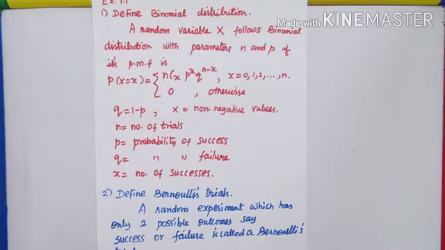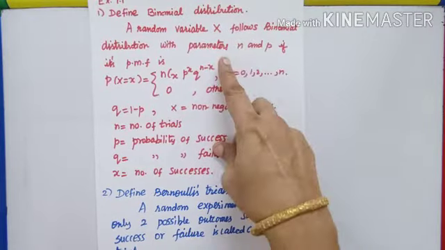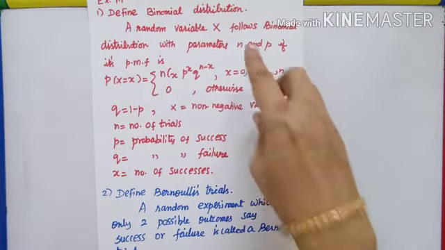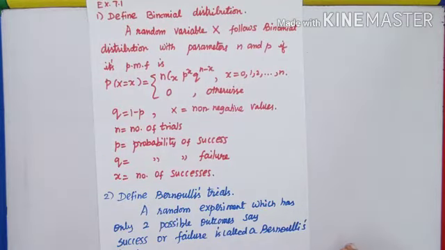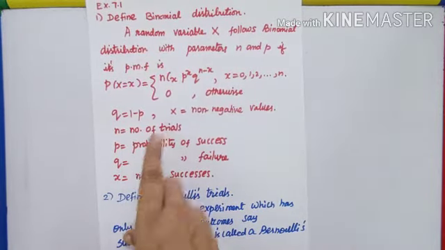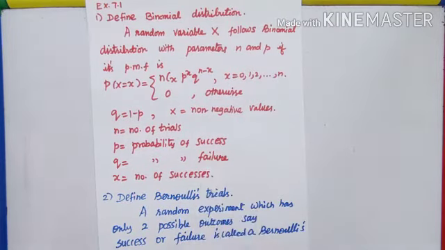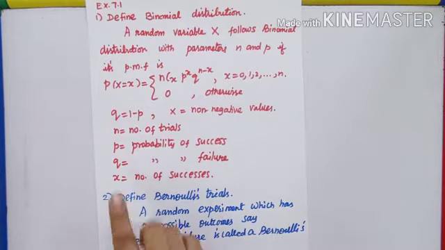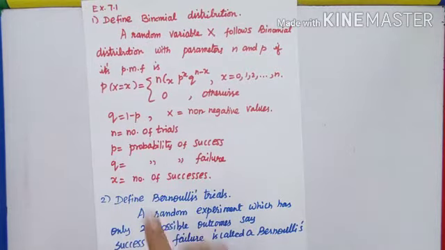Now define a binomial distribution. Question number 1. A random variable x follows binomial with parameters n and p. What is this n? How many times I toss the coin? So n is number of trials. Then what is p? Probability of success. Then I must know the probability of failure. Call it q. What is this q? 1 minus p, which is probability of failure.